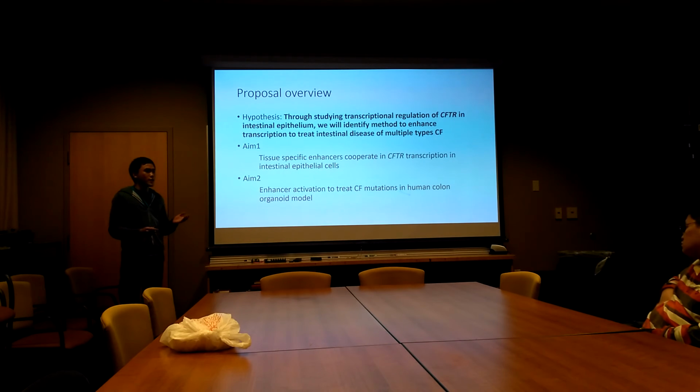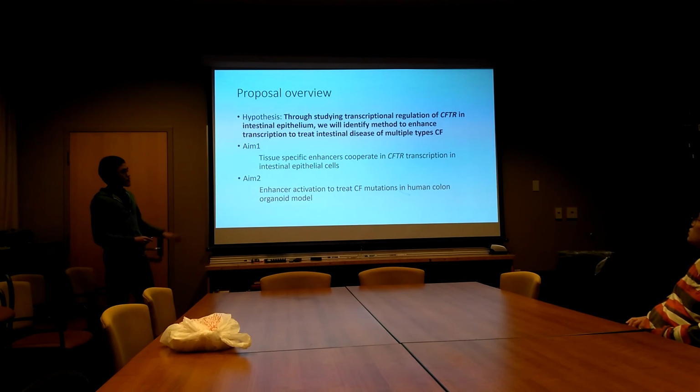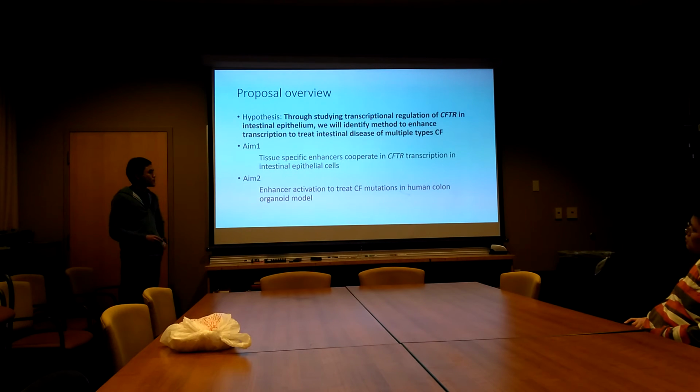Aim one builds on the previous decade of research. We aim to discover enhancer cooperation. There are two enhancers in the CFTR region that potentially cooperate together, and we want to test this in intestinal epithelial cells. The second aim is to use all of the existing knowledge from epithelial cells and translate it into real human organoids, to test whether we can potentially treat a few types of CF mutations in the human organoid by enhancer activation.